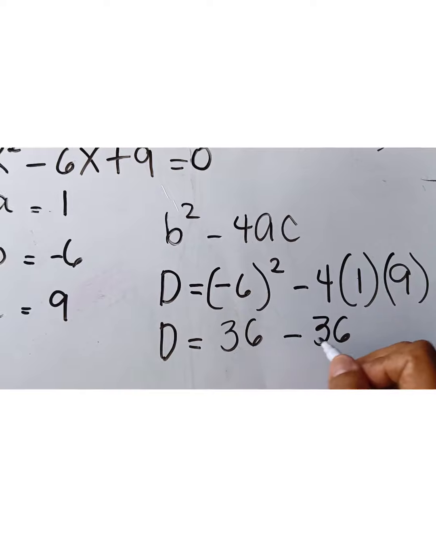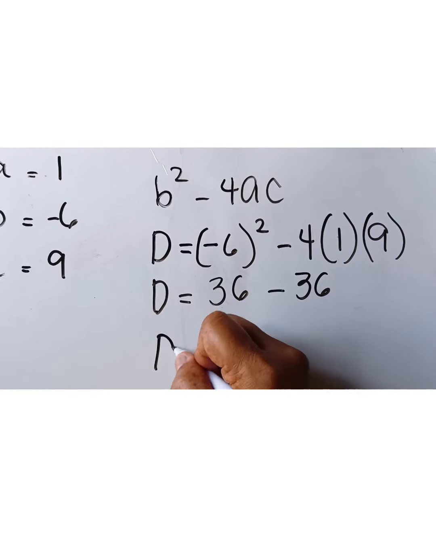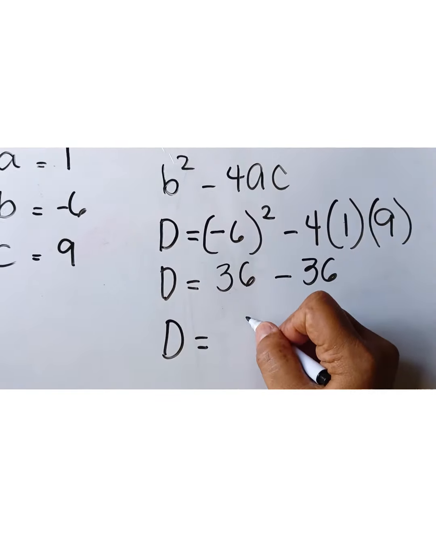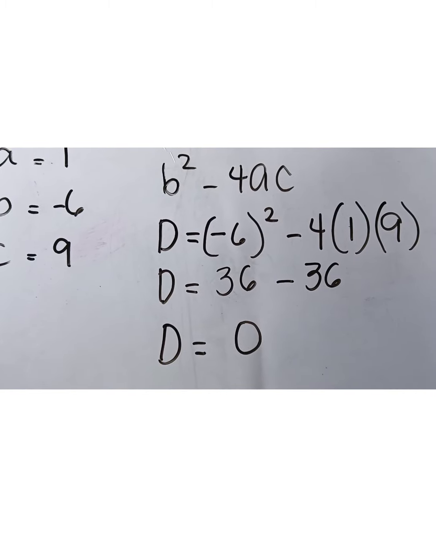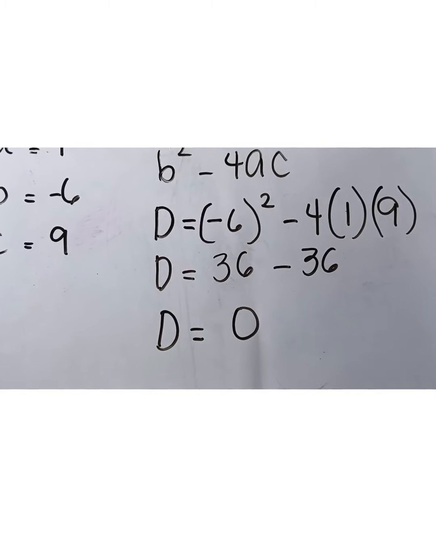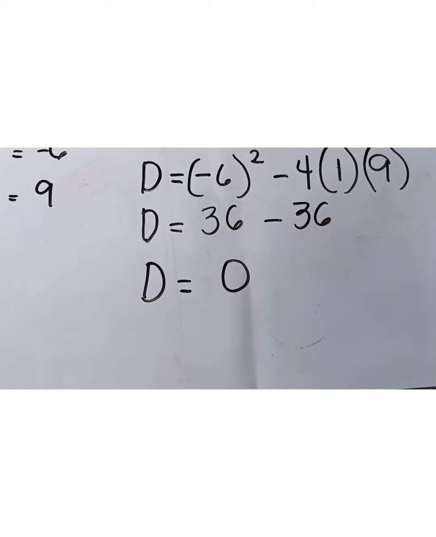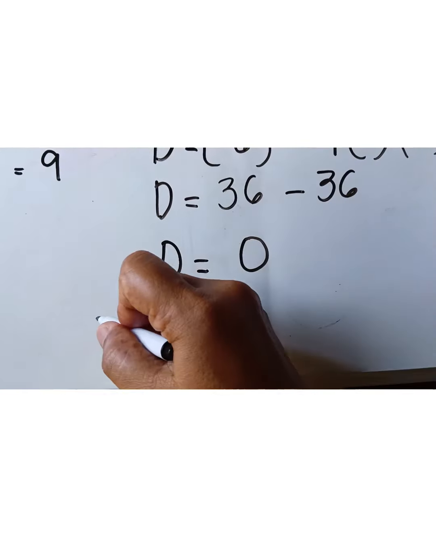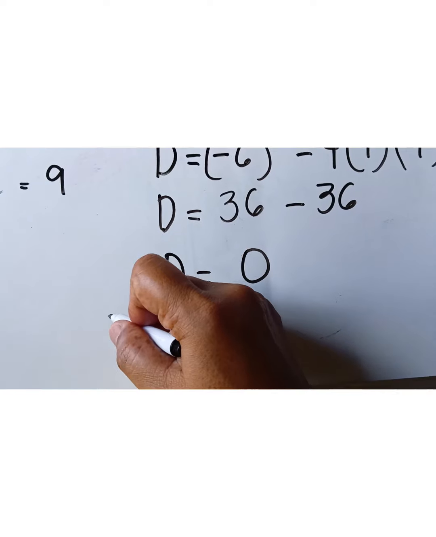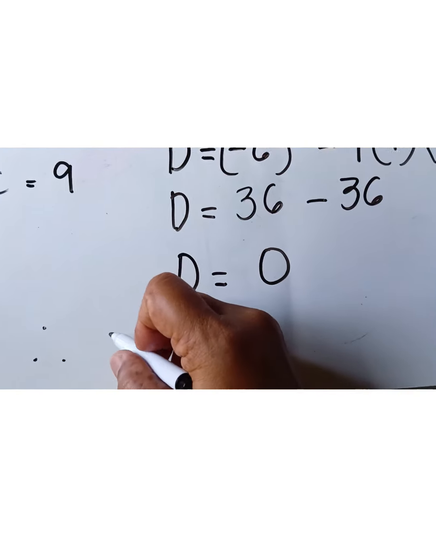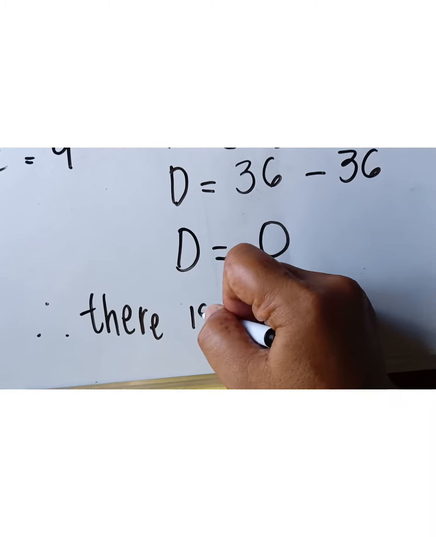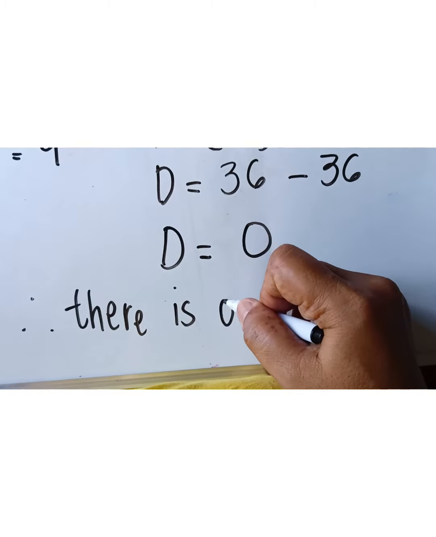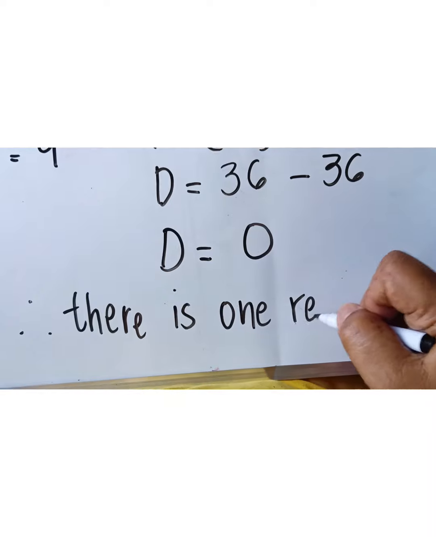So 36 minus 36, therefore our D is 0. So if our b squared minus 4ac is equal to 0, therefore there is one real solution.